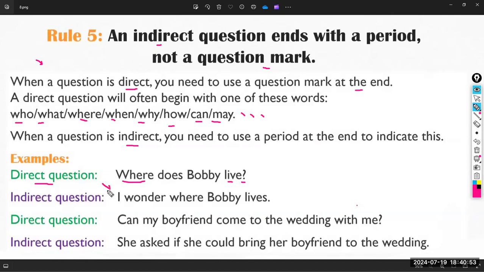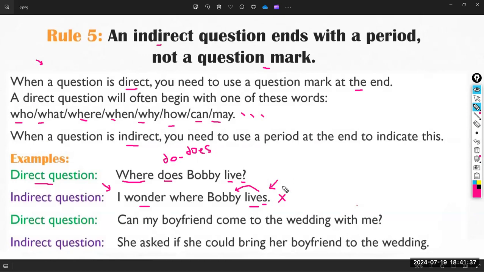But be careful when you have an indirect question, because "I wonder where Bobby lives." Notice that this is not a question. If you remember, Malak, when we asked in the simple present tense, we said that in asking the question in the simple present tense we have to use do or does. But in asking the question in the simple past tense, we have to use did. So notice here, I don't have do, does, and did with the simple past. This is only the S with the singular noun. So this is not a question. I mean, not a direct question. You have to be careful.